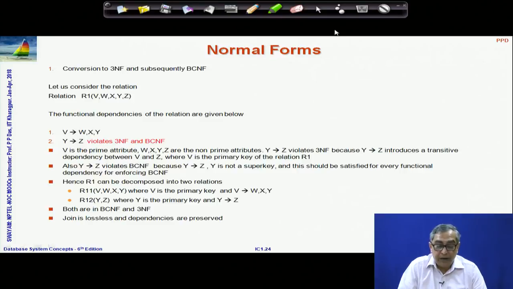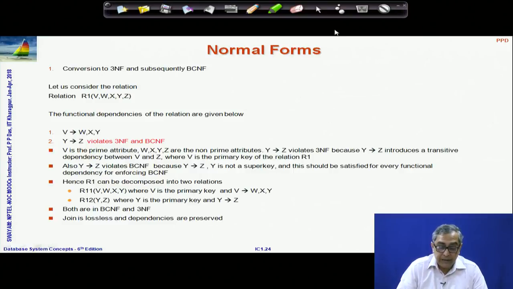There is one which violates the third normal form, because it causes a transitive dependency, and the left hand side is not a key, and therefore it is not in the normal form. Then we decompose it, and as it happens we can do a decomposition in this case which is both Boyce-Codd and third normal form. I will urge you to take the problem first, try to work it out yourself, and then look through the steps and explanations that are given here.